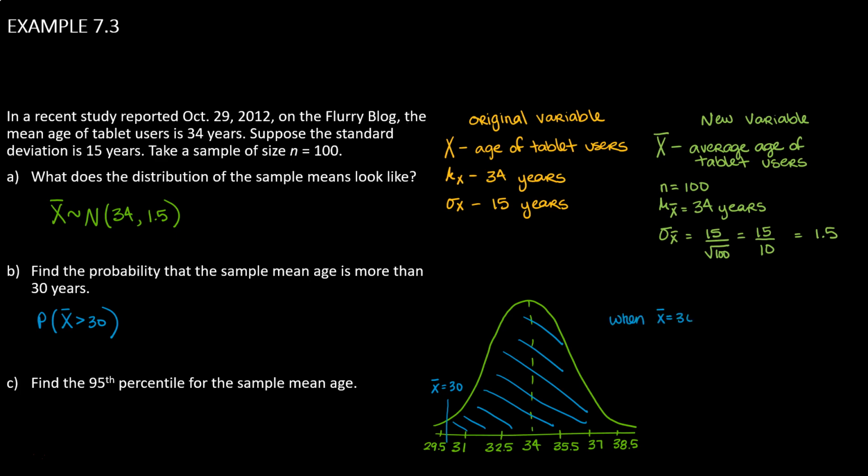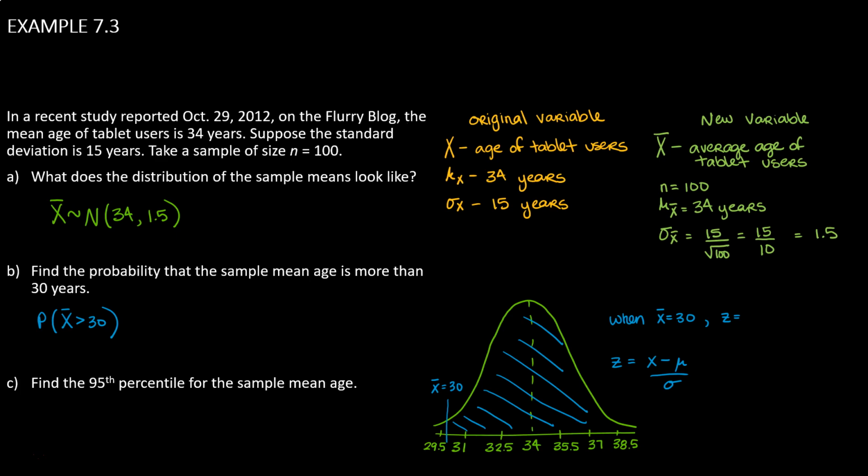So I want to know what the z value is for an X bar of 30. And we've used a formula before that looks like z equals x minus mu over sigma to take an x value and convert it into a z-score. But this is a little bit different. I'm not starting with a data value and finding a z-score. I'm starting with a sample mean.